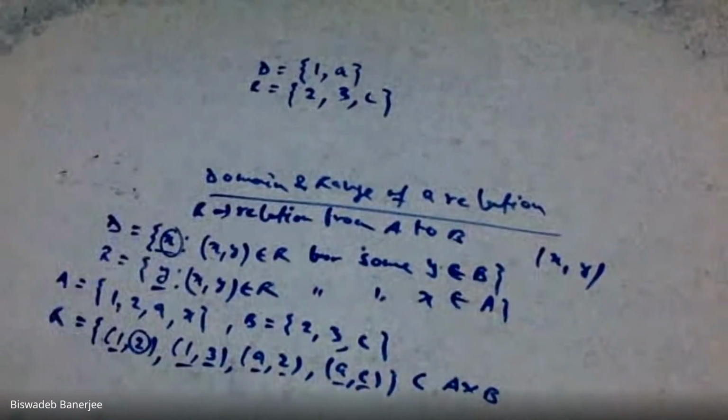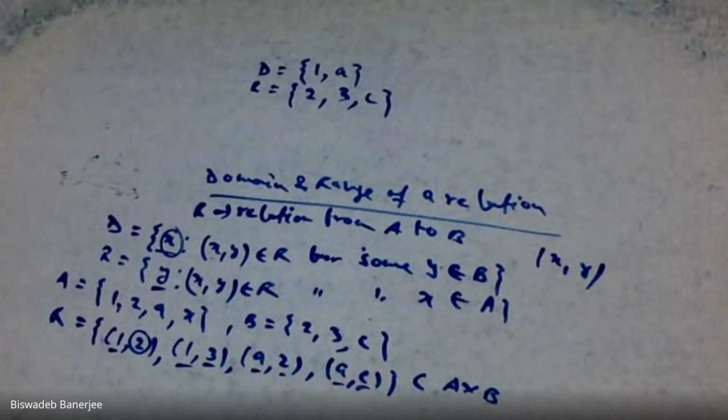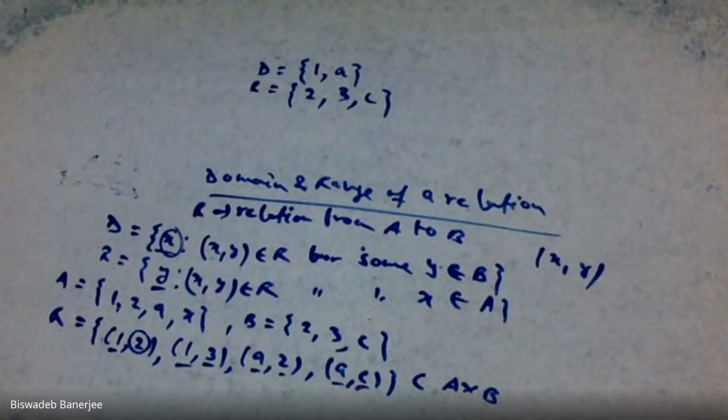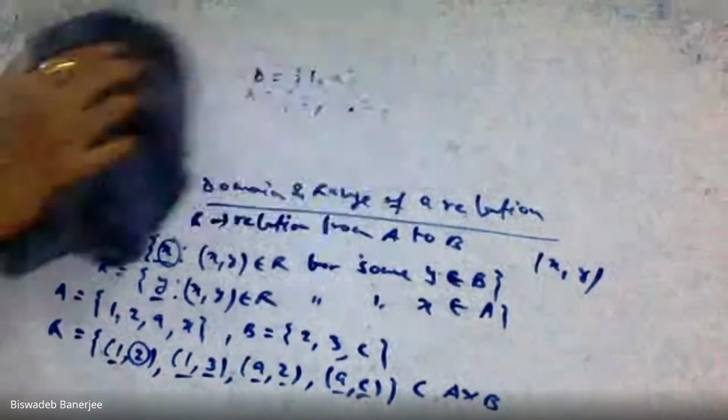So this is called example of domain and range. Domain means collection of all x and range means collection of all y. Okay, so these are some basic concepts on relation. Now we shall discuss the most important part of relation. From this part, you shall get so many questions in your university exams.